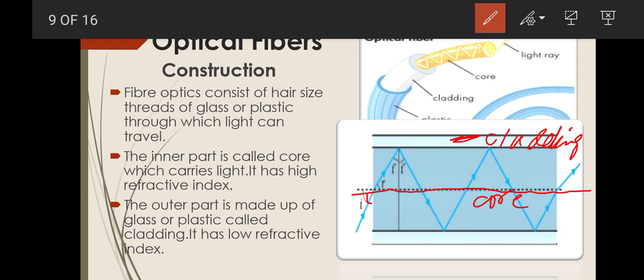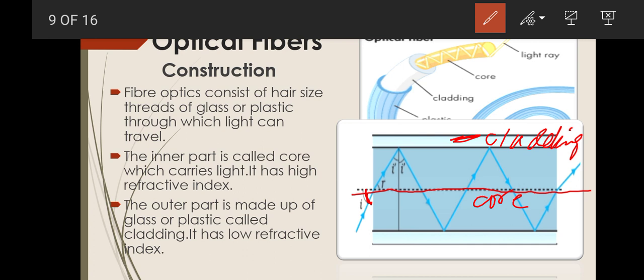Here you can see the angle of incidence, and the light is made to strike the core at an angle of incidence greater than the critical angle of core, so that the light is made to travel in the core.